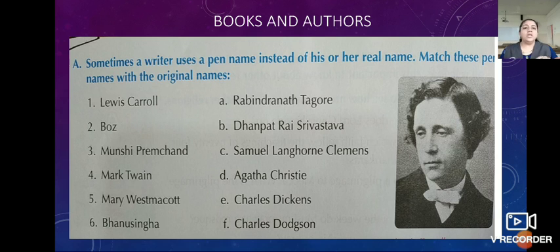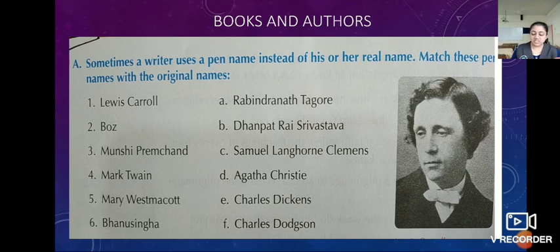So here the real names are given and we have to match these pen names with the original names. See here the question. Sometimes a writer uses a pen name instead of his or her real name. So match these pen names with the original names.